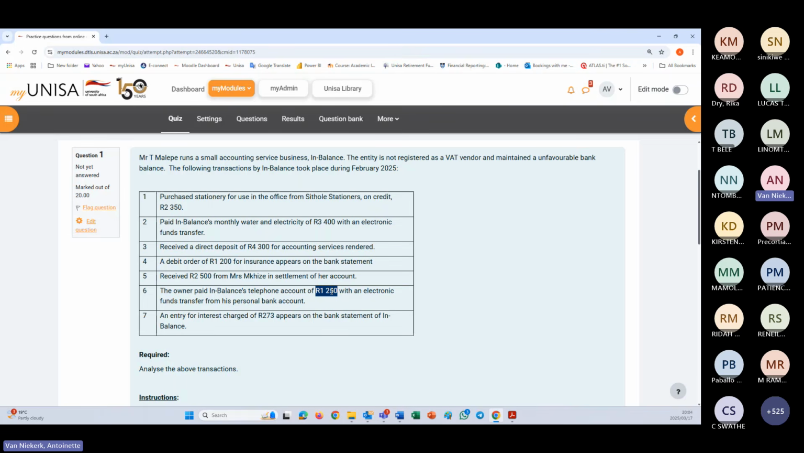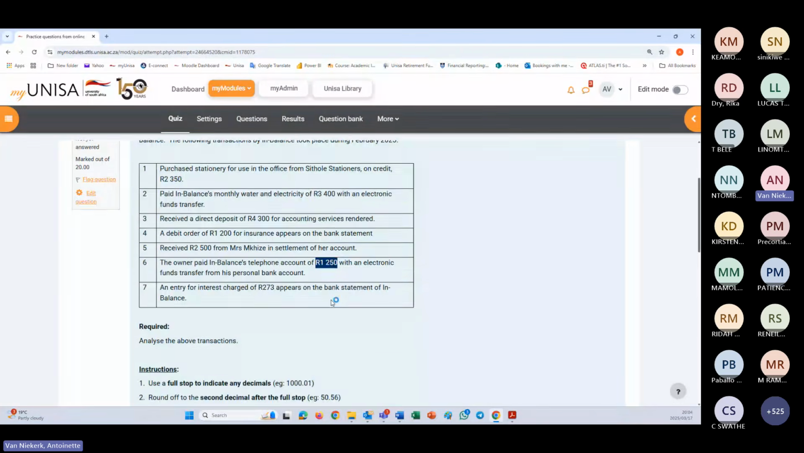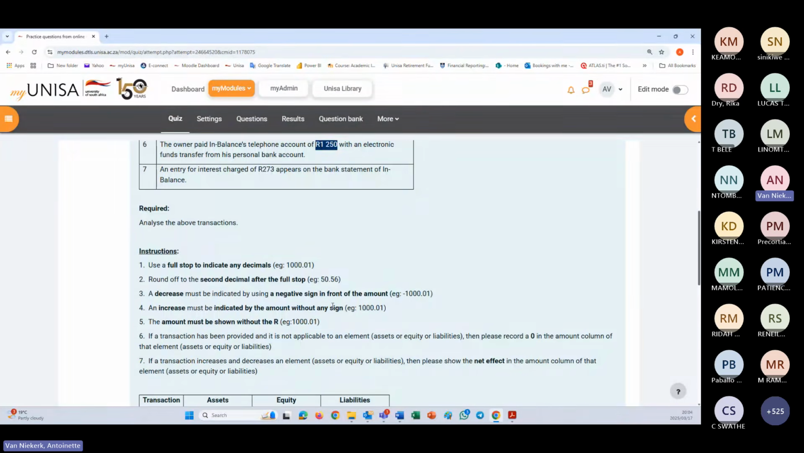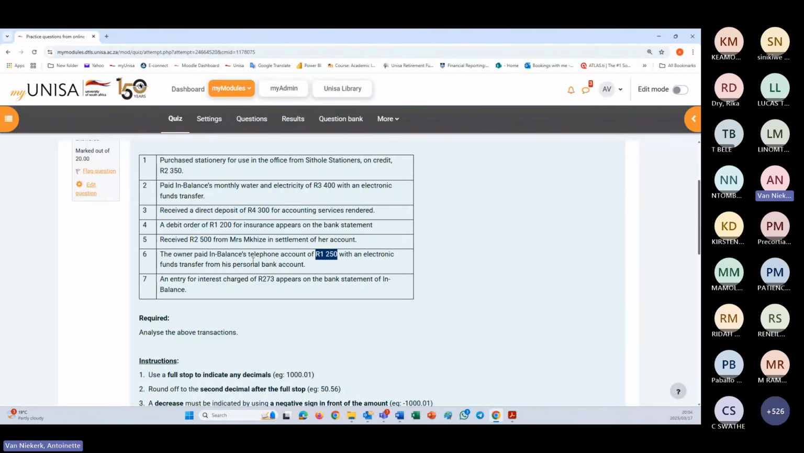So under your equity, you will already have a plus 1250. You agree? Yes, I agree. But remember, in the question when you do it, we don't show a plus, like in the instructions here. Now the second leg is, of course, what did he pay for?